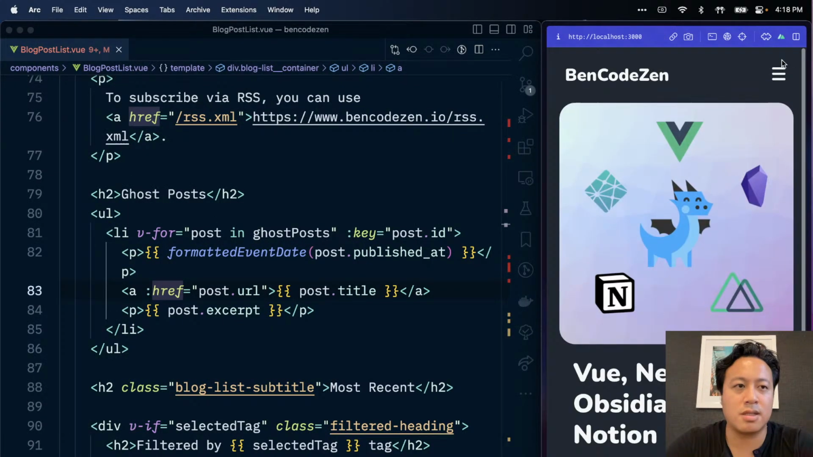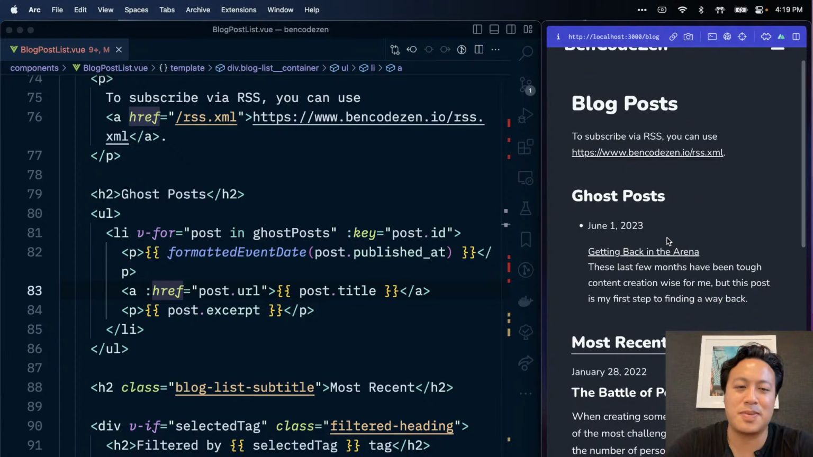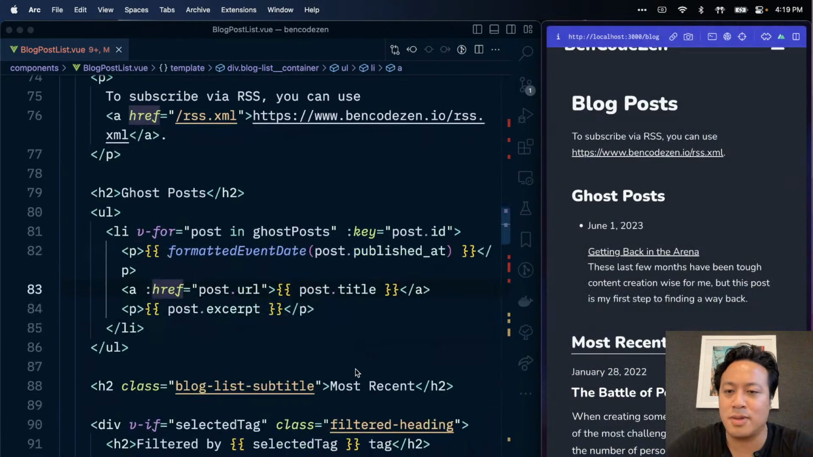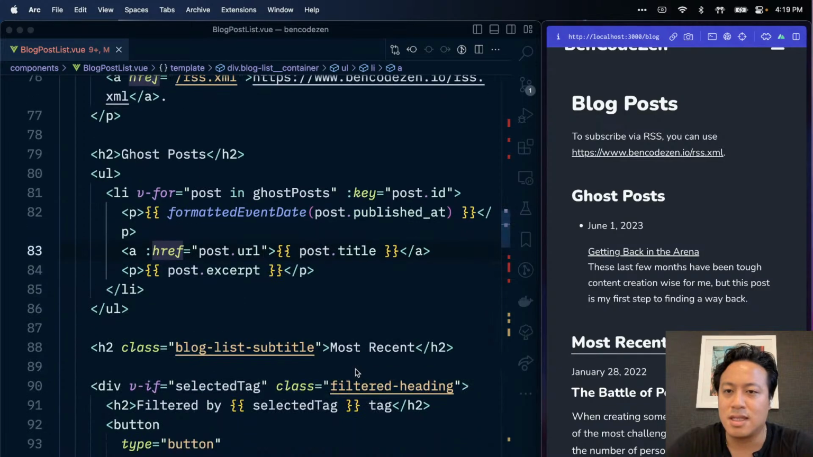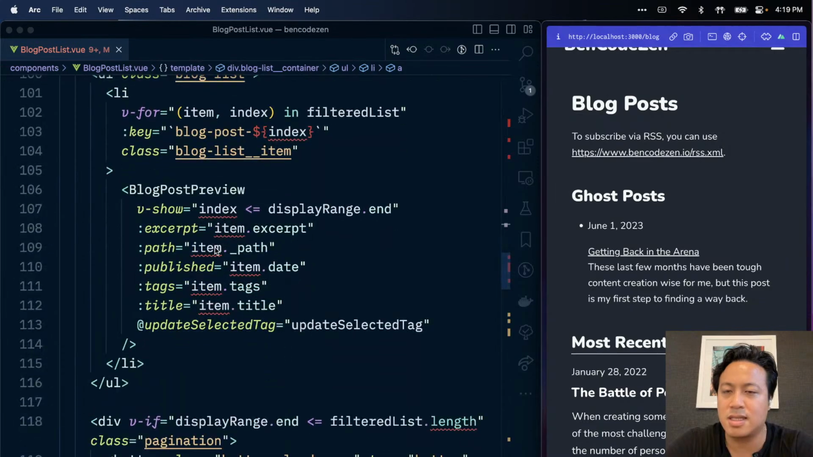Great. Okay, so if we go to the blog, okay, ghost posts. Okay, again, yuck, yuck. All right, we're fixing that right now because we're going to talk about this new technique that we have been talking about in the chat. And so, all right, so I clearly have the ability to get all this content. I have the blog post preview where I can show whatever, excerpt, path, published.